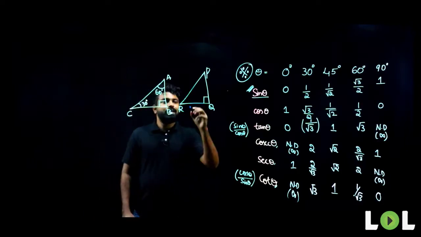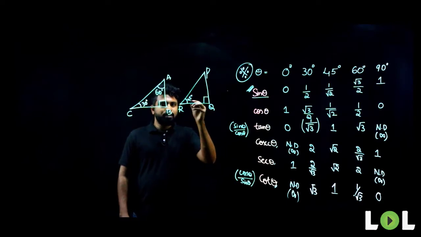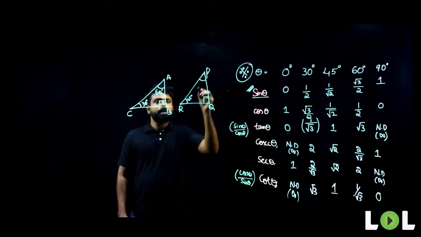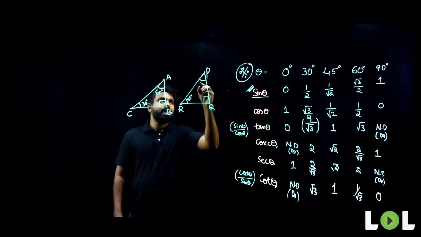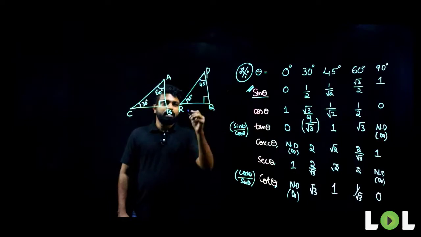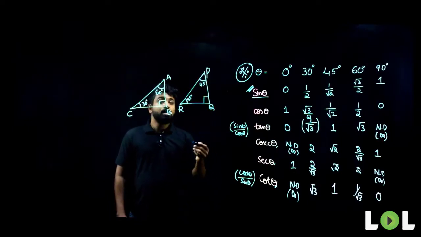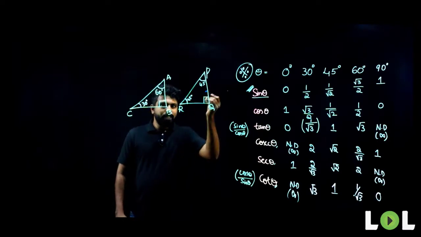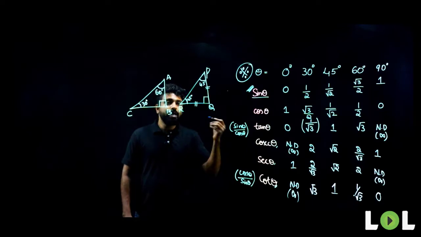So I'll take this as an isosceles triangle. Here, if I consider this to be 45 degrees, what will this angle be? 90 plus 45 is 135. 180 minus 135 is again 45. Now you know that in any triangle, if two of the angles are equal, the sides opposite to those equal angles are equal. This is the property of the triangle that you need to know.